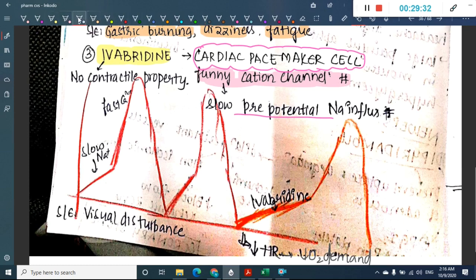What is the main side effect of ivabradine? The main side effect of ivabradine is visual disturbance. This ivabradine is a funny cation channel blocker.